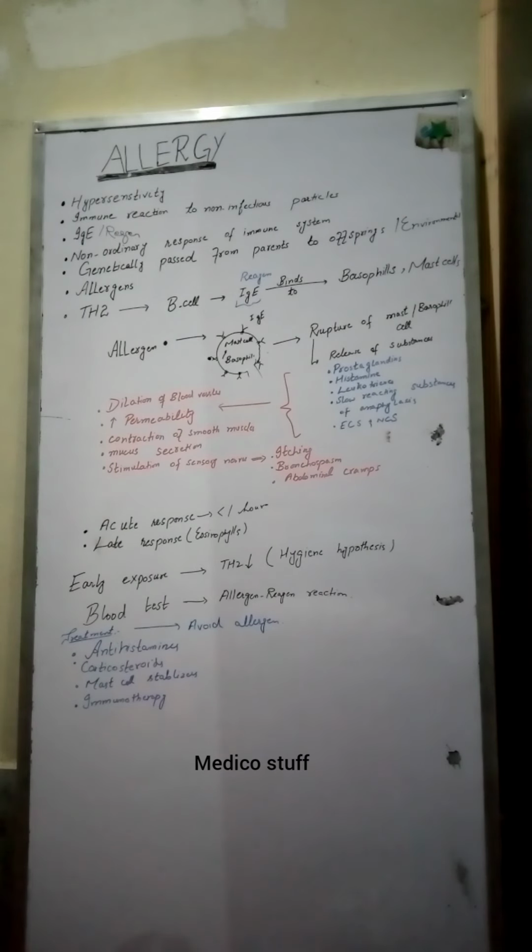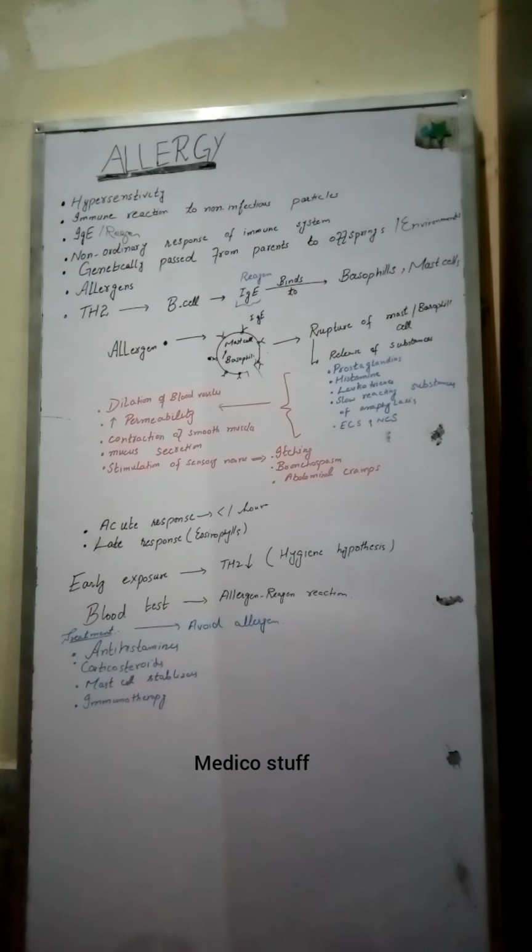So this allergic response can also be acute and can also be delayed. The acute response occurs within less than 1 hour, while the late response is usually due to eosinophils or other inflammatory cells. So how to prevent allergy?